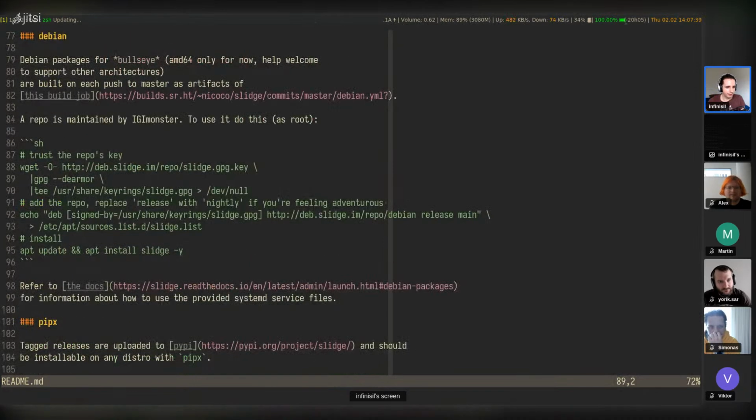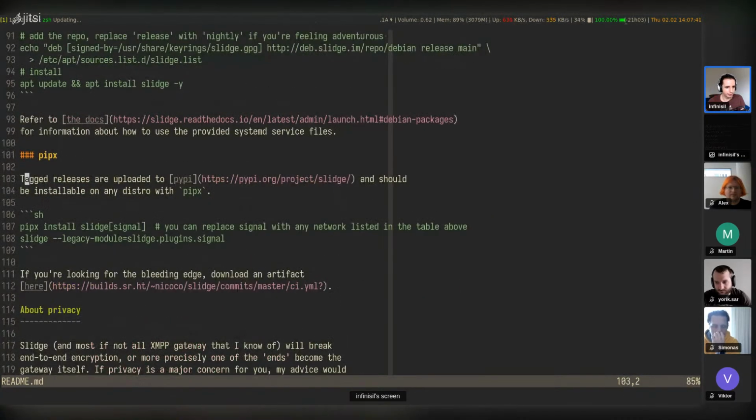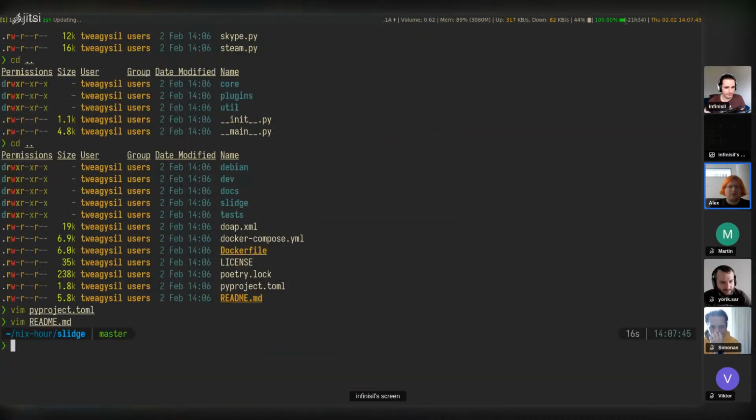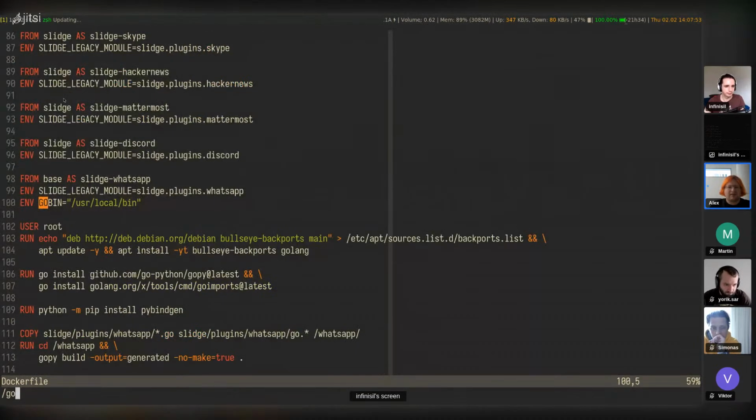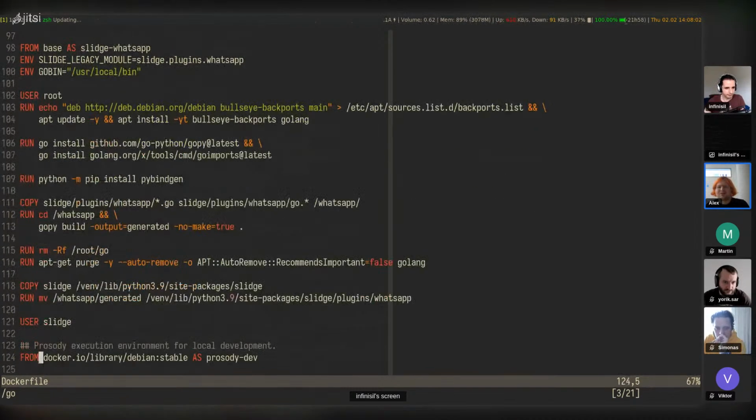Installation, containers are available, Debian, PyPI. If you're looking for build instructions, you could look at the Dockerfile, which is written basically in the spirit of do the Python thing, then do the Go thing. But it's not as straightforward as in Nix because build Python application and build Go module are different things. That's one thing. And another one is that it wants network access during the Go phase.